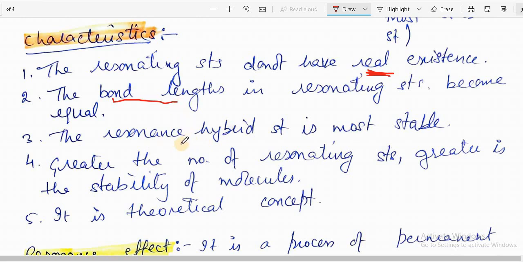The resonance hybrid structure is the most stable, and we call it the actual hybrid structure. The greater the number of resonating structures, the greater the stability of the molecule. Structures which have more covalent bonds are more stable, and it is a theoretical concept. There are many properties, but we have taken some because of the properties or its conditions.